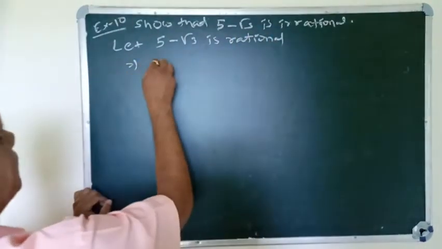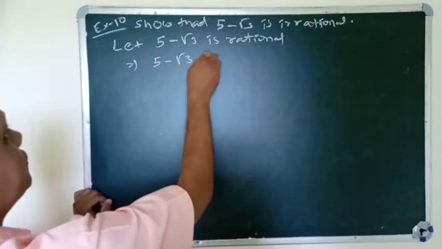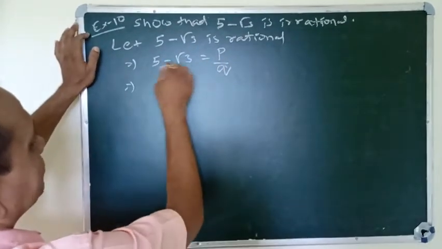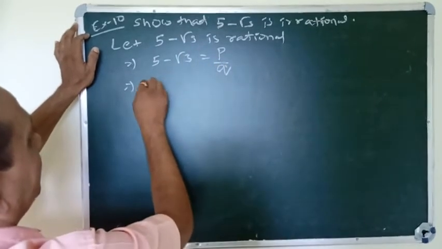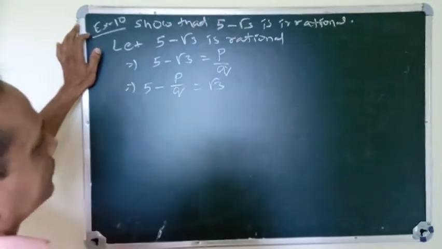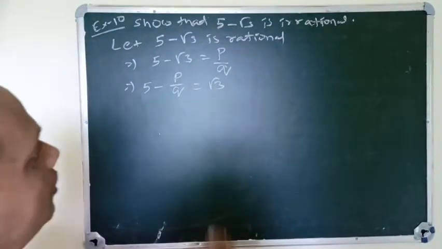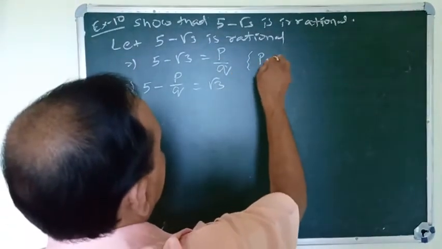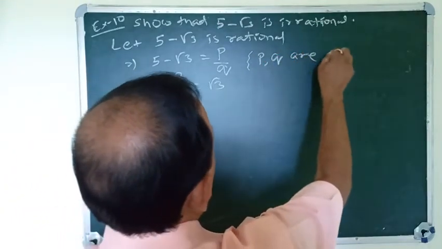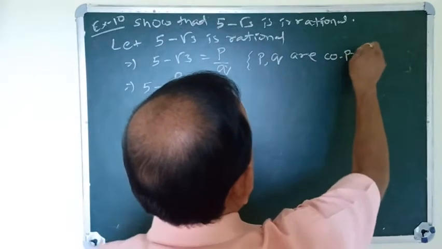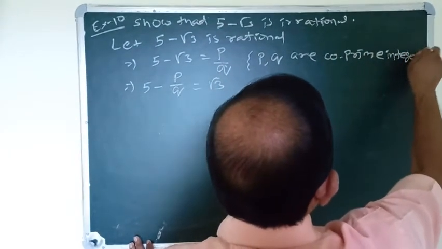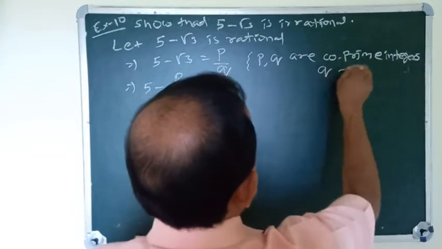That means 5 minus root 3 is equal to p by q. This implies root 3 equals 5 minus p by q. Here p and q are co-prime integers and q is not equal to 0.